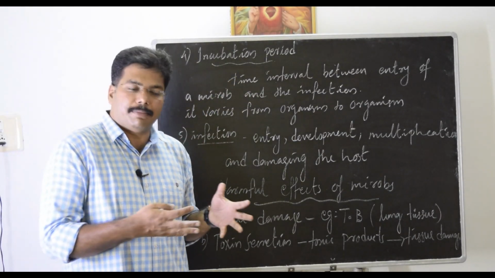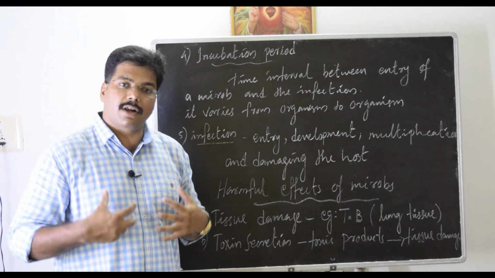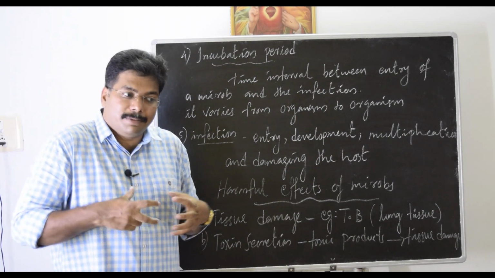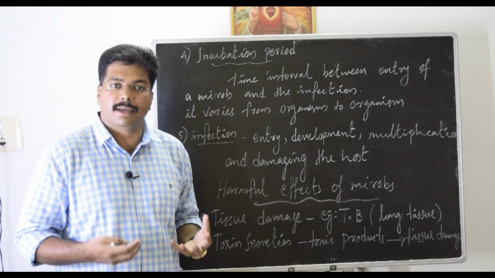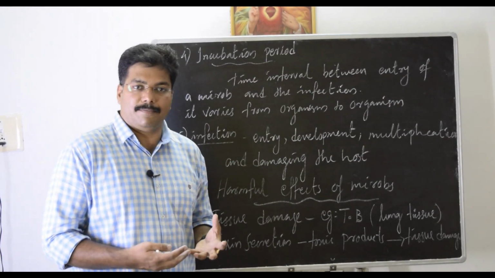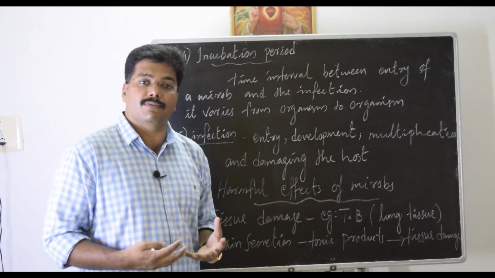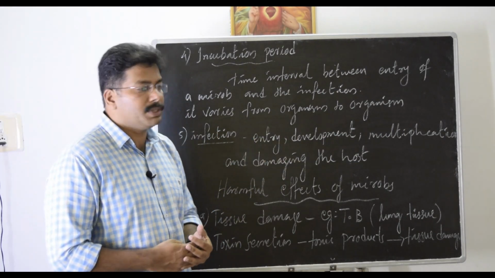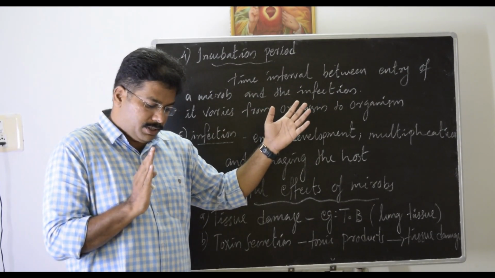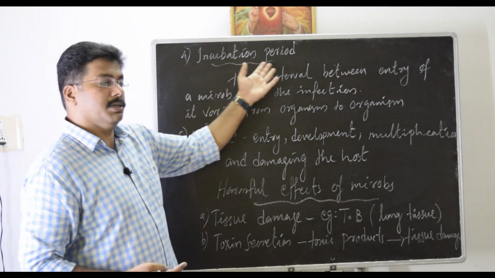The next point is the incubation period. When the microbe comes inside our body, it doesn't immediately start an infection. Instead, it stays inside our body. It will use all the resources of our body, the nutrition and other things, to multiply itself so that it can start attacking after some time. Sometimes the infectious agent has to multiply, or reform itself, or develop itself to become a successful infectious microbe. That time interval is called the incubation period. After the entry and before a successful infection, they need some time to prepare themselves. That time is called the incubation period.